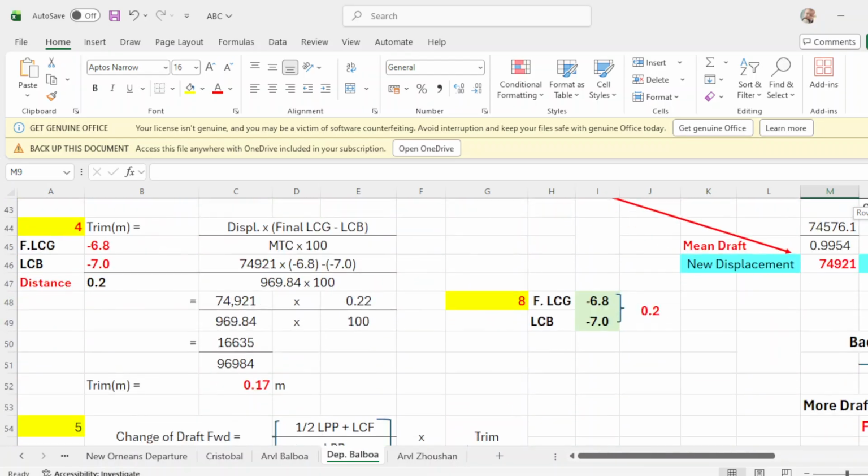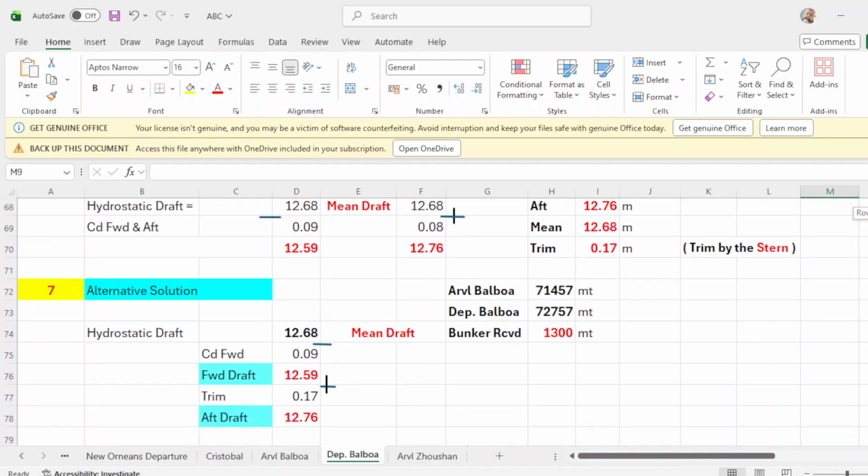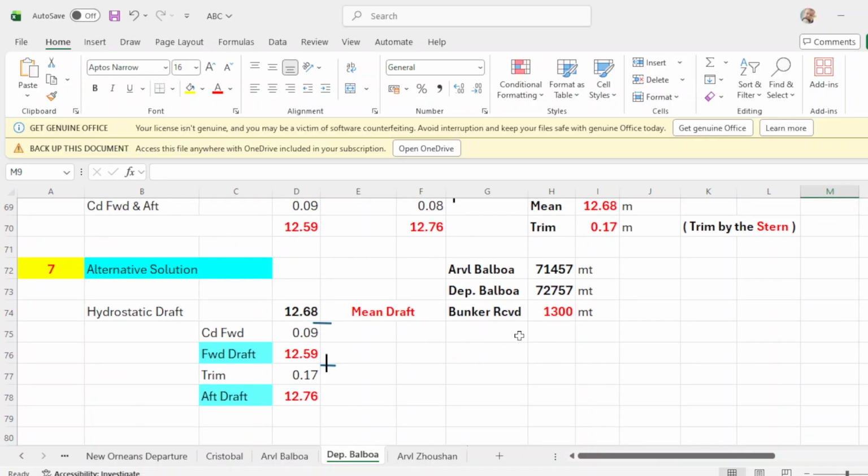Again, I would repeat that before departure from Balboa, the vessel received 1,300 metric tons. Okay, so that's it.